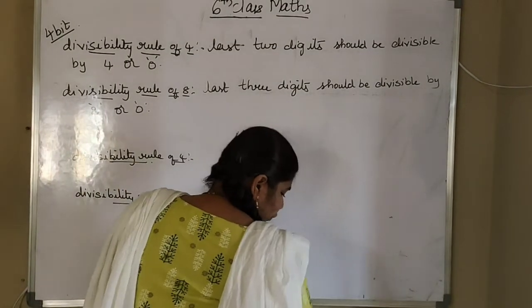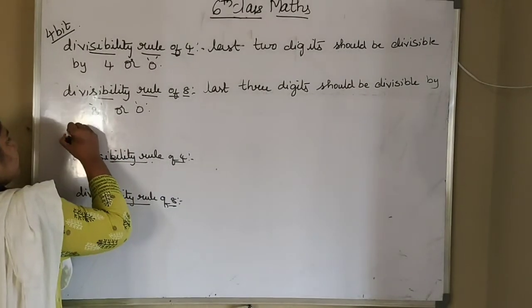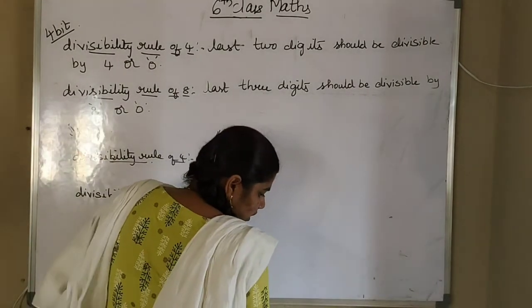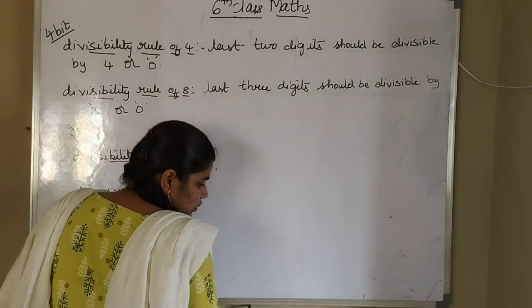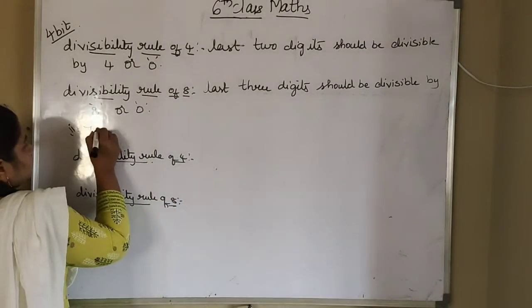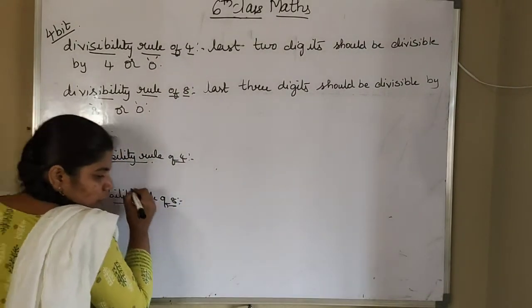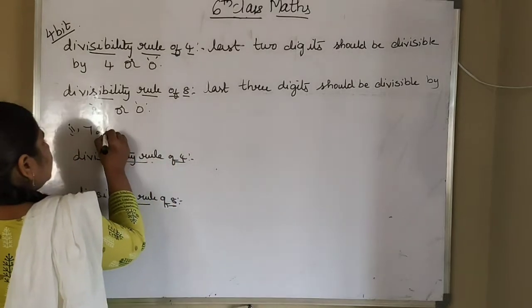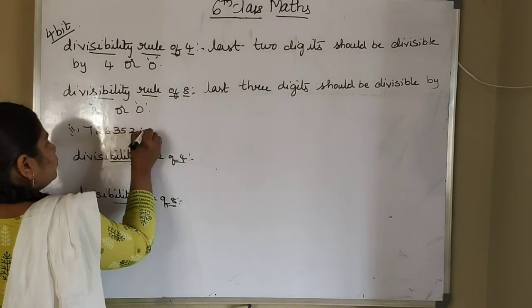So what is the second question here? Second question is 7,26,352.